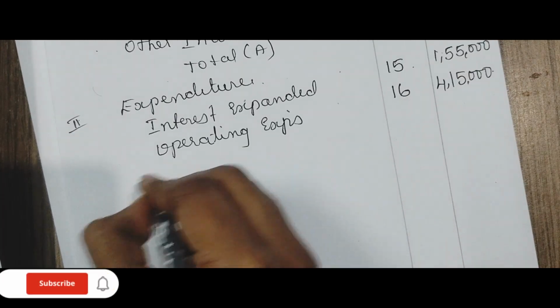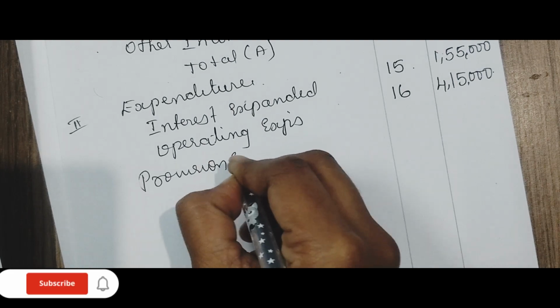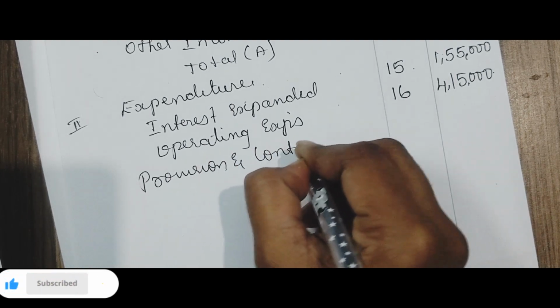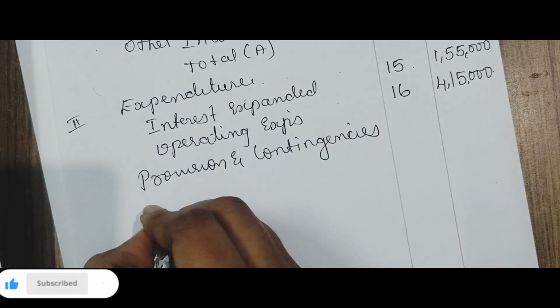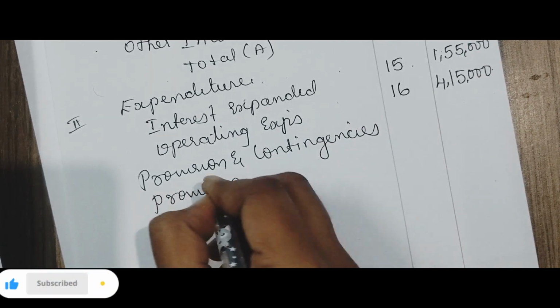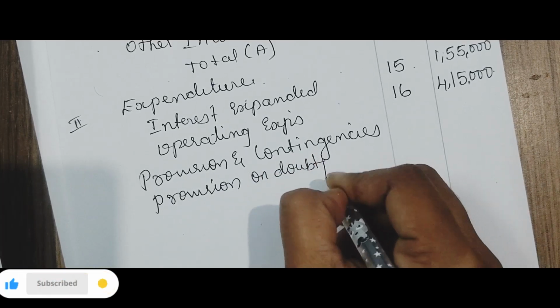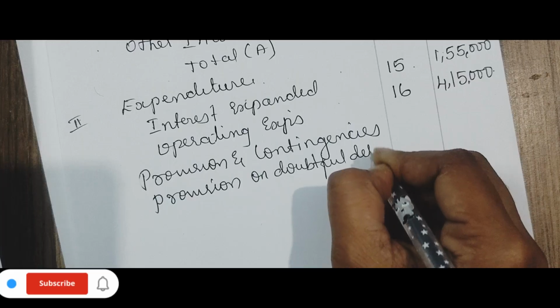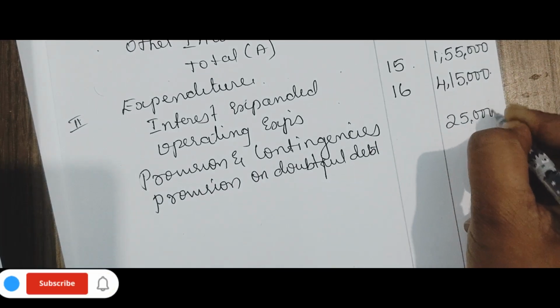Then provision and contingencies. Under provision and contingencies, we have provision on doubtful debt. It is 25,000.